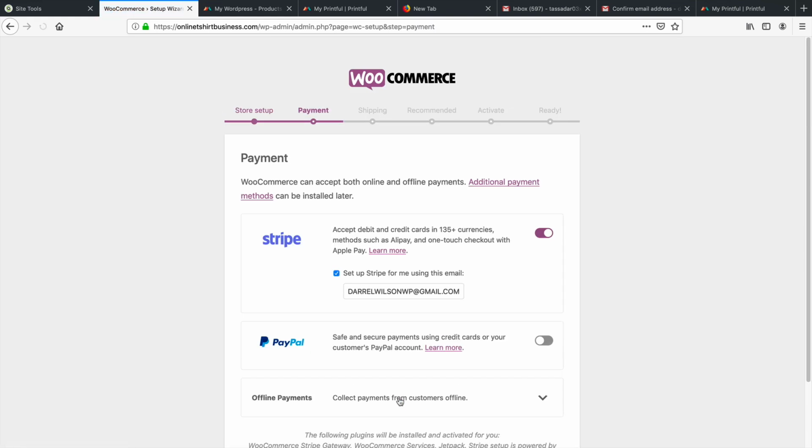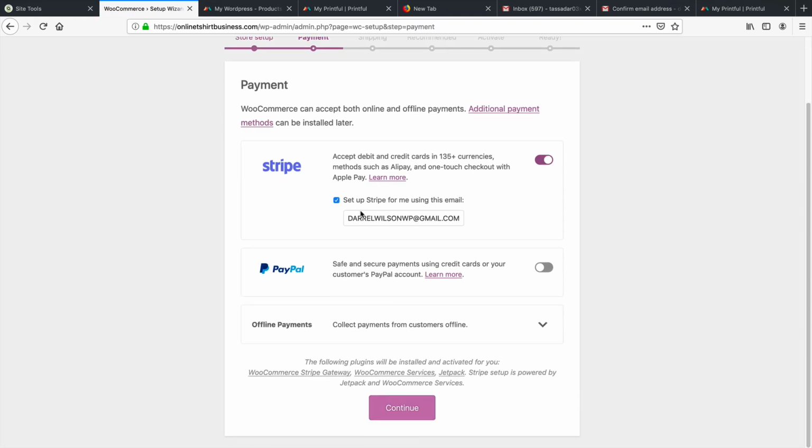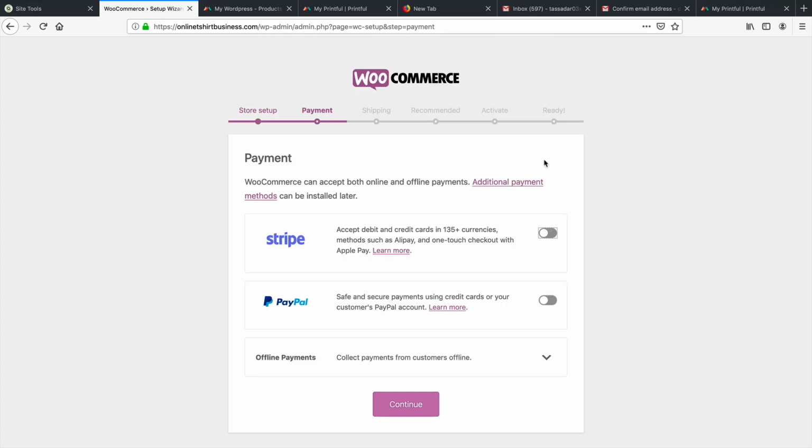Click on Let's Go. Right here, it's basically going to set up Stripe for us and PayPal, but we don't need to use this just yet. Right now, click on this. We don't need to set up Stripe, but we will be doing it in just a little bit. So right here, click on Continue.